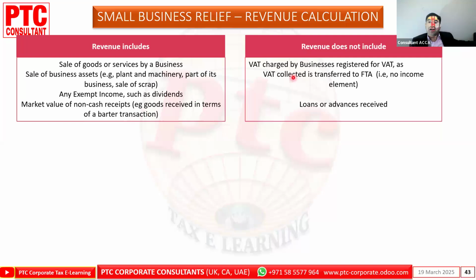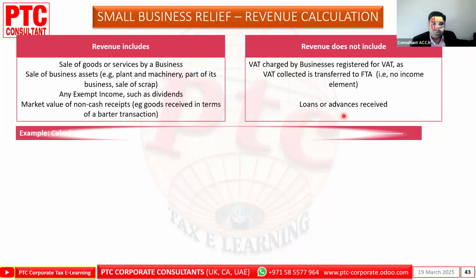Now, revenue does not include VAT charged by a business registered for VAT. So the VAT will not be part of the 3 million calculation, because VAT you collected and paid to the government. Loans and advances that you receive will not be part of the calculation because this is not your revenue. Hope this point is also clear.